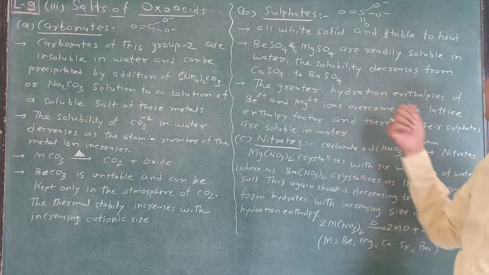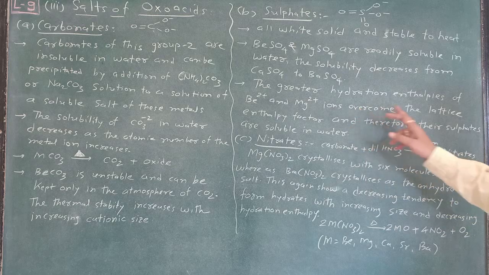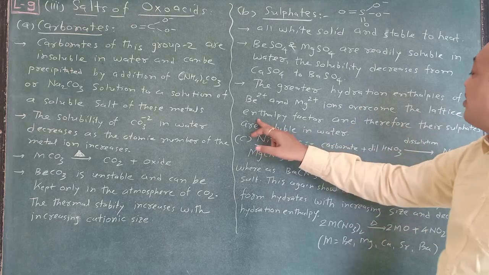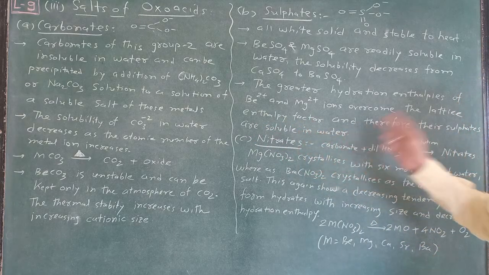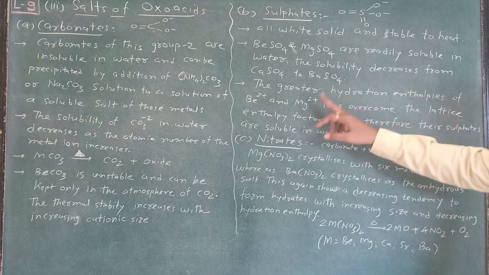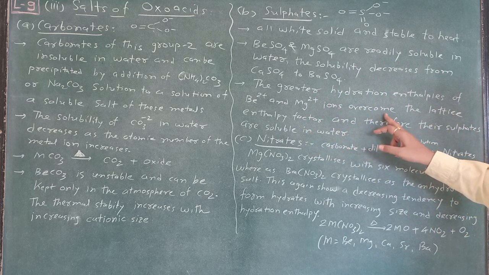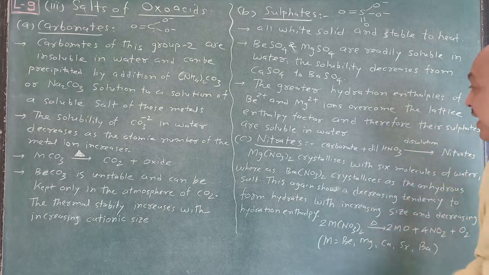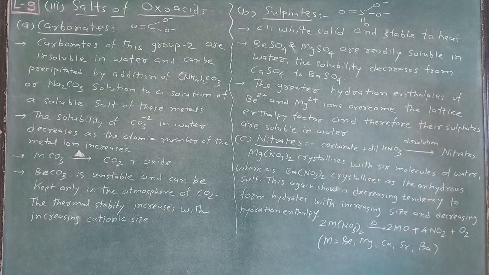The greater hydration enthalpies of Be+2 and Mg+2 ions overcome the lattice enthalpy, which is also high, and therefore their sulfates are soluble in water. Once again, the hydration enthalpies of Be+2 and Mg+2 ions overcome the higher lattice enthalpy factor, and therefore their sulfates are soluble in water. So this is all about sulfates.